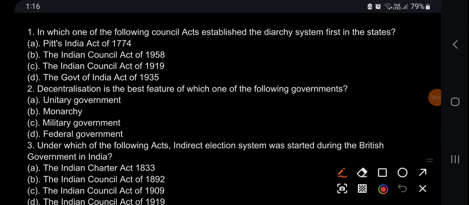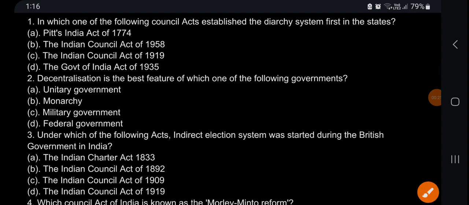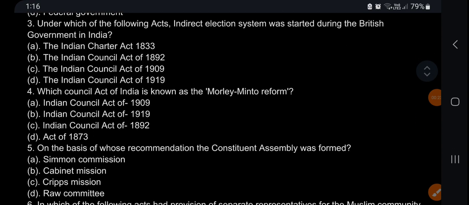In which one of the following council acts established the diarchy system first in the state? It was by Indian Council Act of 1919. Decentralization is the best feature of which one of the following governments? It's federal government. Under which of the following acts Indian election system was started?